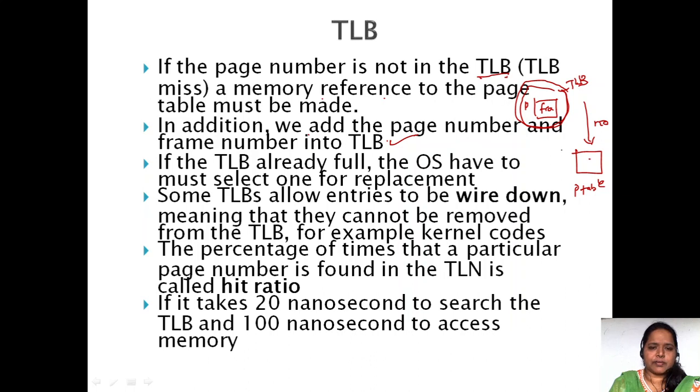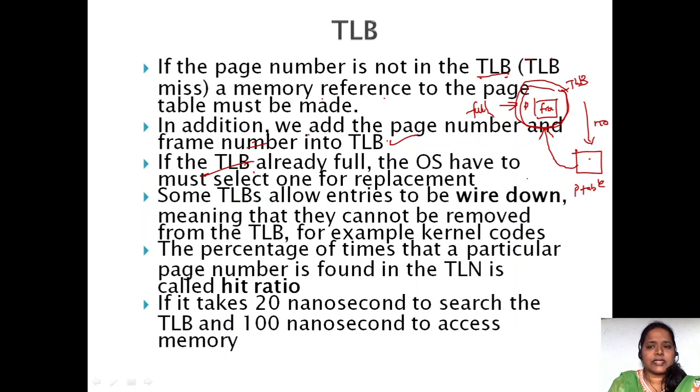Suppose the translation lookaside buffer is full. What do we have to do? Suppose we need to add one more reference, but the buffer is full.